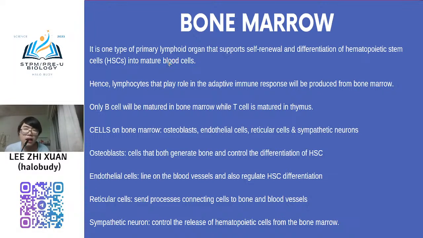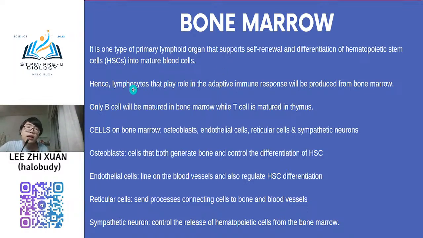So all the blood cells that you learn in semester 1: erythrocyte, leukocyte, and also platelet. And we know that there are many leukocytes. You have basophil, neutrophil, lymphocyte, macrophage, dendritic cell, natural killer cell. All these are considered leukocytes, right? All of these blood cells come from this stem cell. So bone marrow is very important. If your bone marrow is not functional or useless, then no blood can be produced, and your formation of blood cells will have a problem.